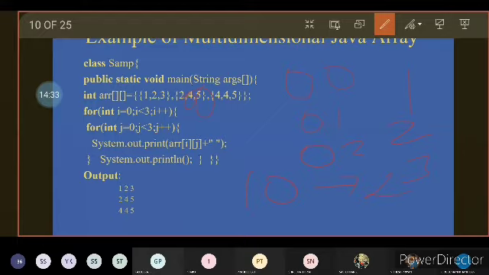And when the first iteration of the ith loop ends, we have a println statement, so that the control will get into the next line and I will be incremented by 1, and again 1,0, 1,1, 1,2 will be printed, and in the next new line 2,0, 2,1, 2,2 will be printed respectively.